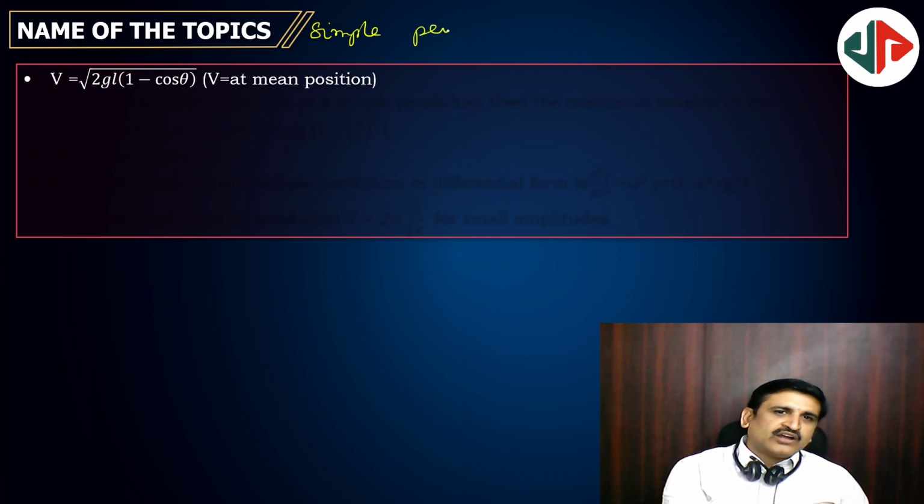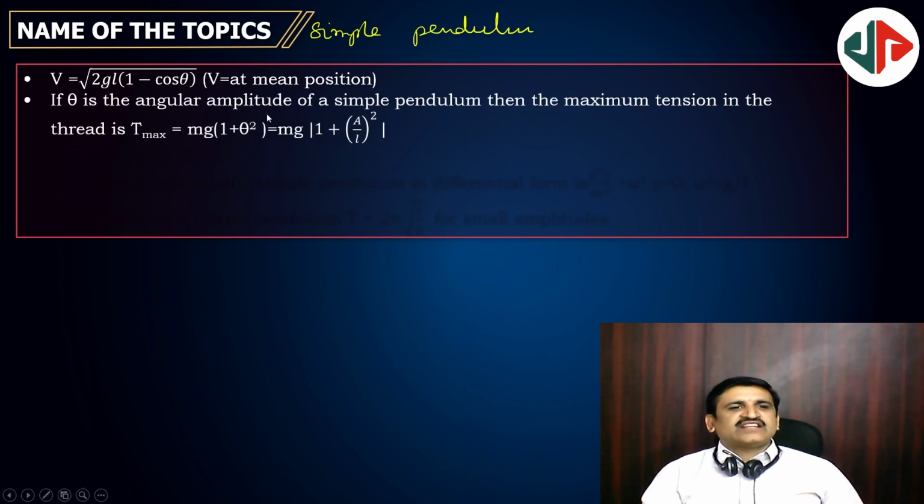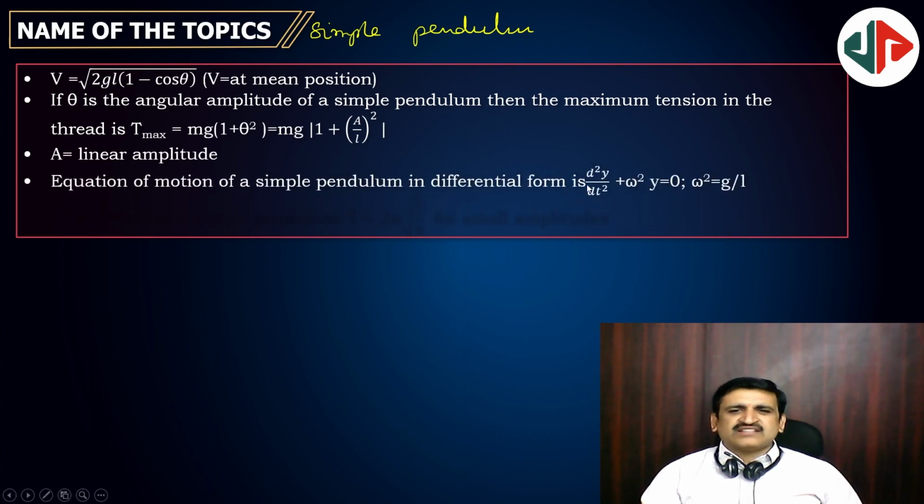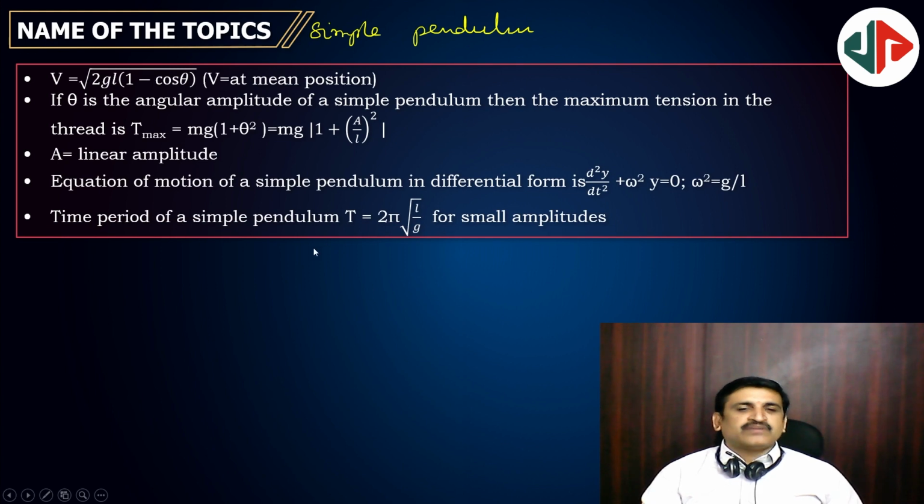Simple pendulum. If theta is the angular amplitude of the simple pendulum, then the maximum tension in the thread, T maximum, is equal to mg of 1 plus theta square, that is equal to A by L whole square. Next, linear amplitude and so on. This equation is an SHM equation only, because it obeys SHM. Time period is equal to 2 pi root L by g. A seconds pendulum has a time period of 2 seconds.